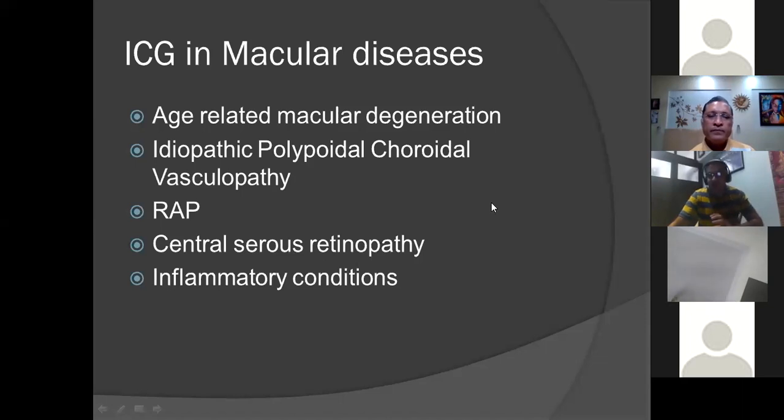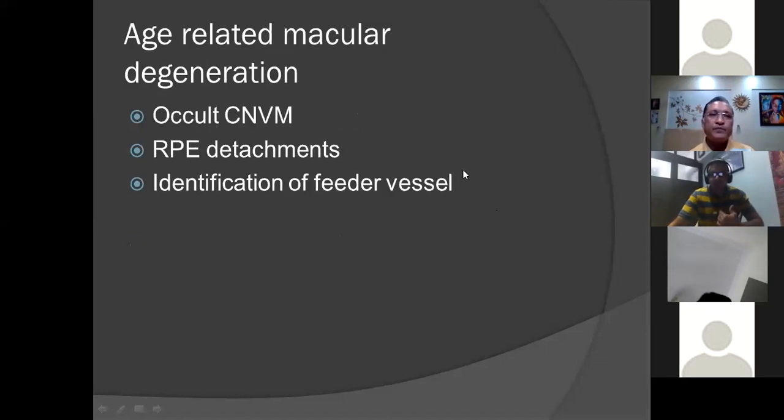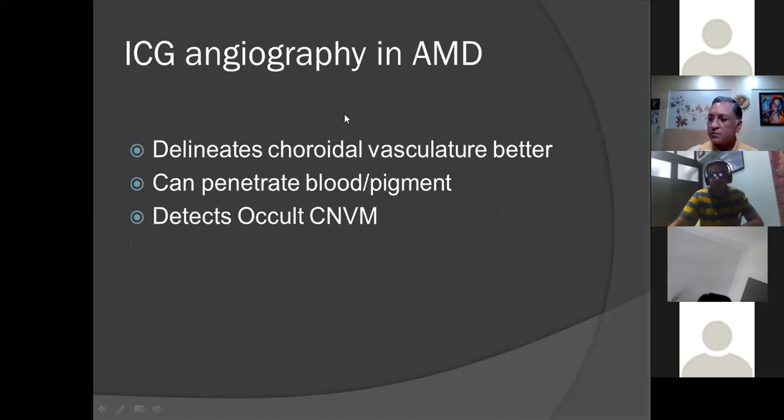As I said to begin with, ICG is the procedure of choice when you're looking at any abnormality at the choroidal level. Going through age-related macular degeneration, ICG is preferred in occult CNVM, in RPE detachments, and in identification of feeder vessels in CNVM. ICG angiography in AMD helps us delineate the choroidal vasculature better. It can penetrate blood and pigment, and hence helps in detection of occult CNVM.